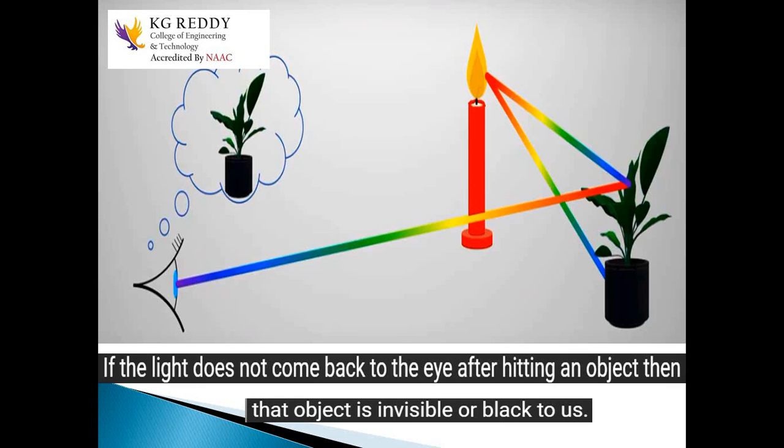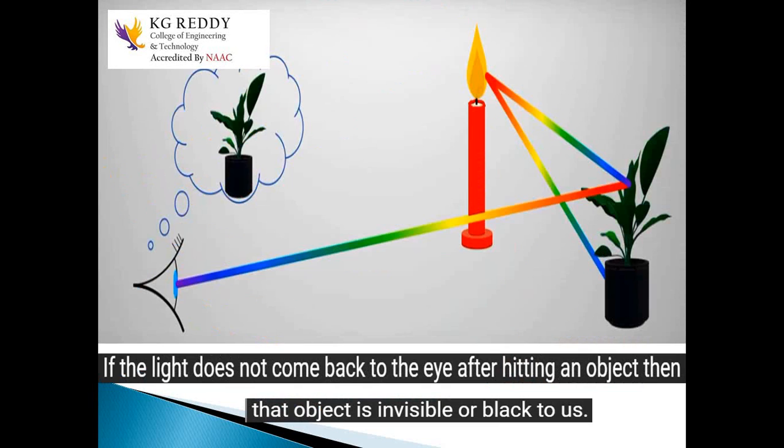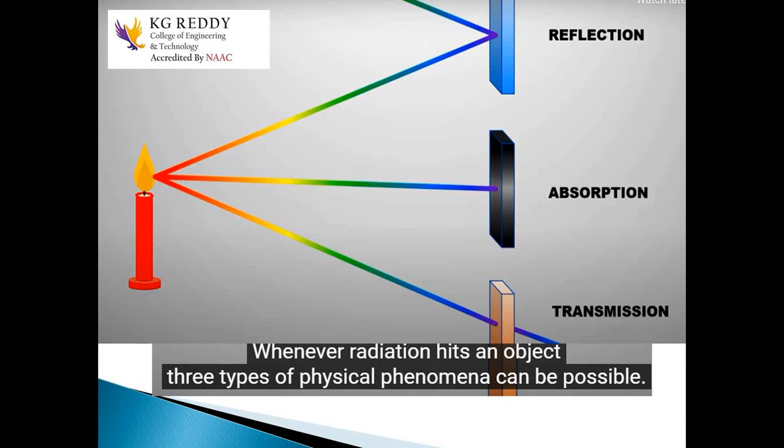Now we will discuss what a black body is, and how we will know that it is a black body. A black body is a body with the absence of light. Whenever radiation hits an object, three types of physical phenomena are possible. One is reflection, the second is absorption, and the third is transmission.